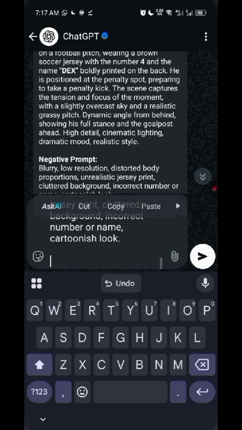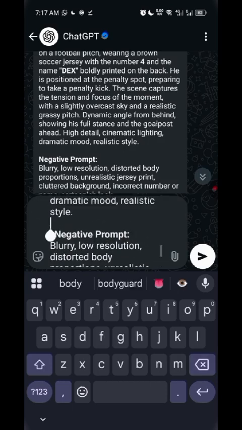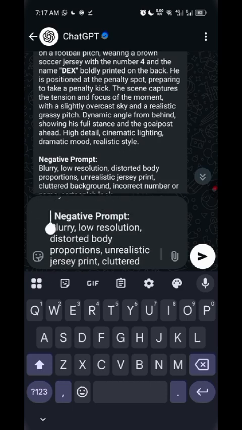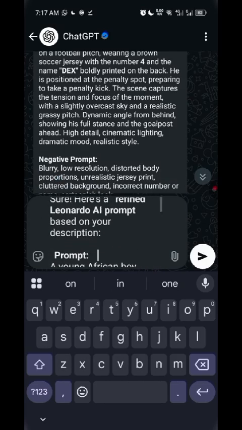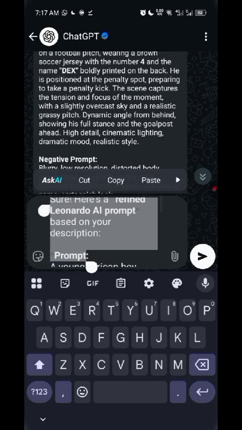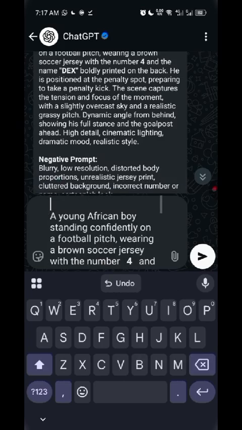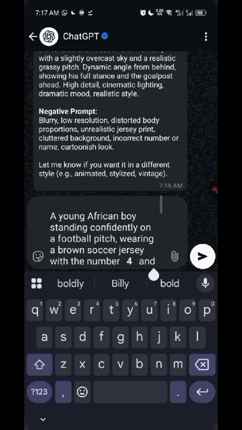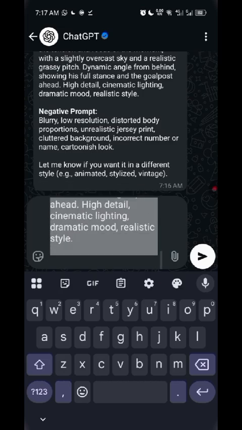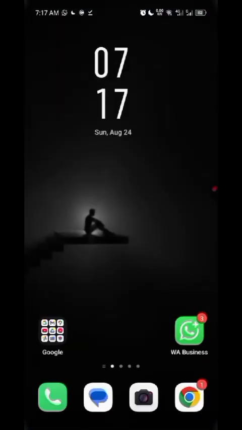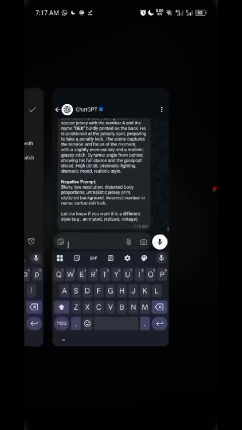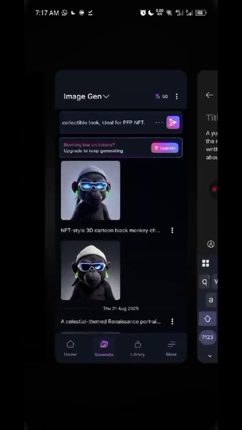I don't like to waste time, so you can just try your thing. But another thing again, I thought about reading the guideline of this. You can just go to their website and read how you can prompt it very well. If you don't want to be using ChatGPT, if you want to learn how to prompt, you can also learn how to prompt. But now I'm still just using ChatGPT to generate. But you're not limited, you can go and research.